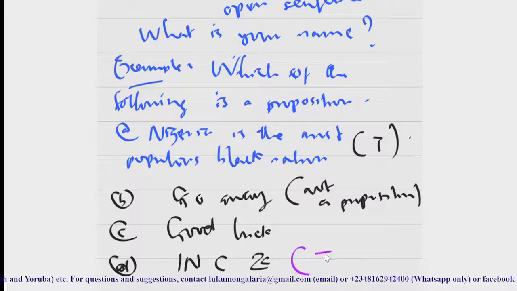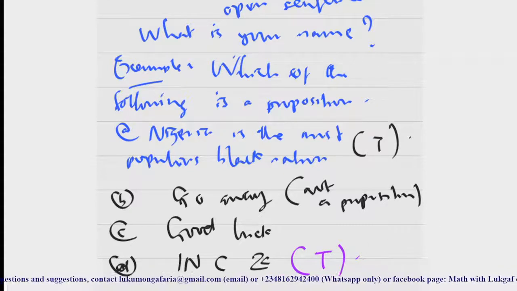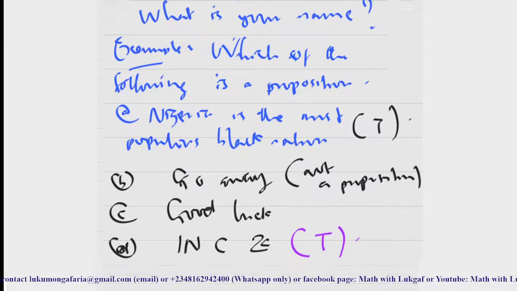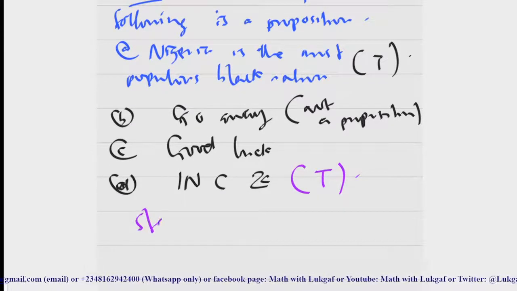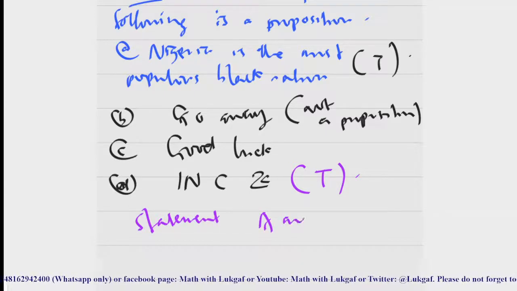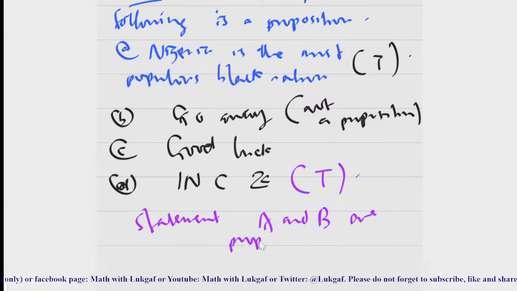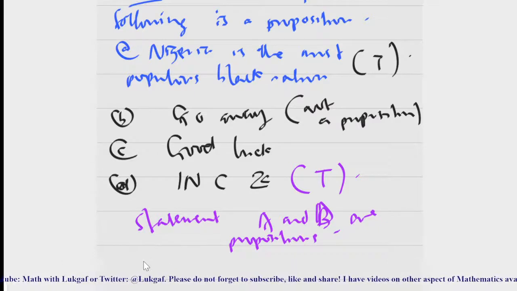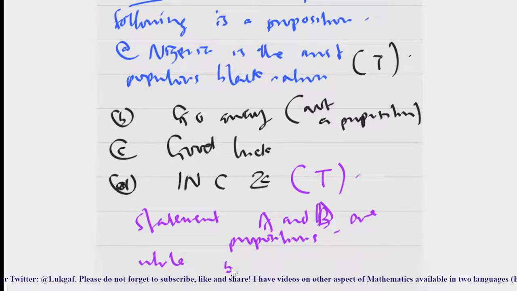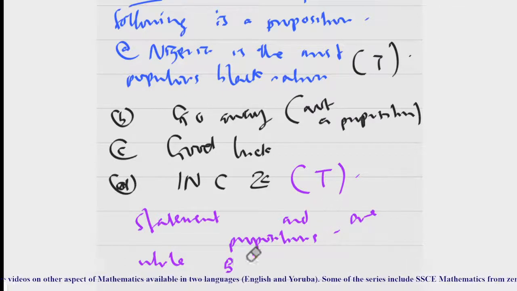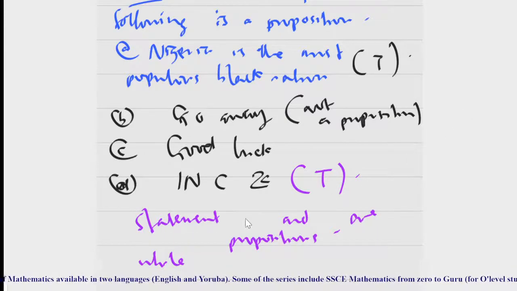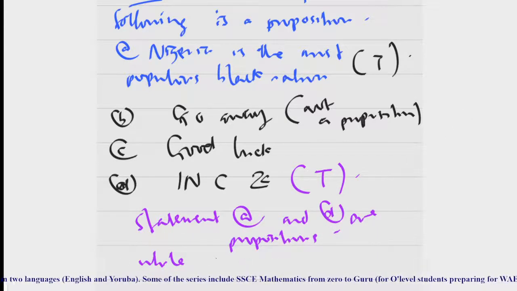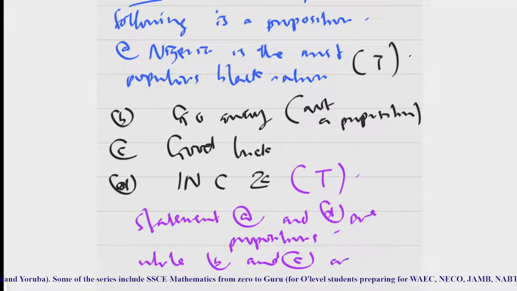It has a truth value of T. So you can see that statements A and D are propositions, while statements B and C are not. They are just statements.